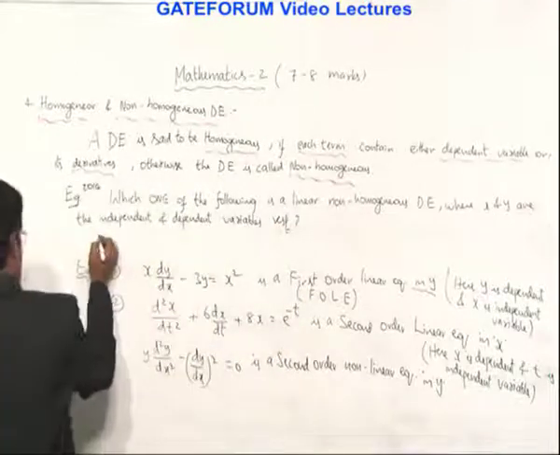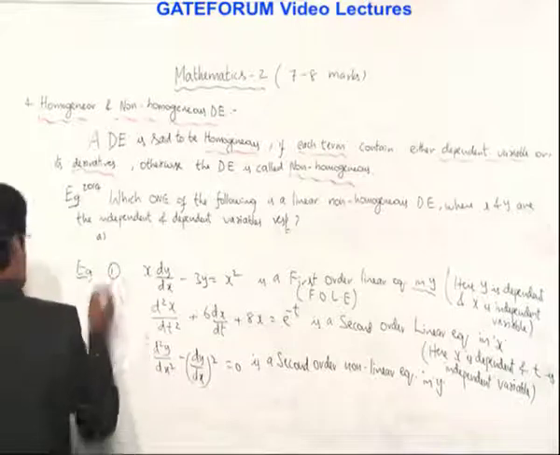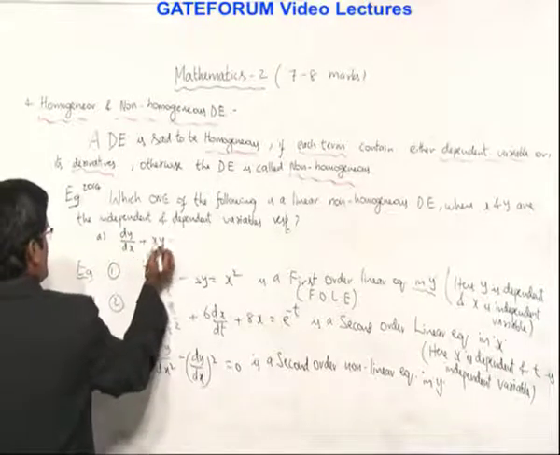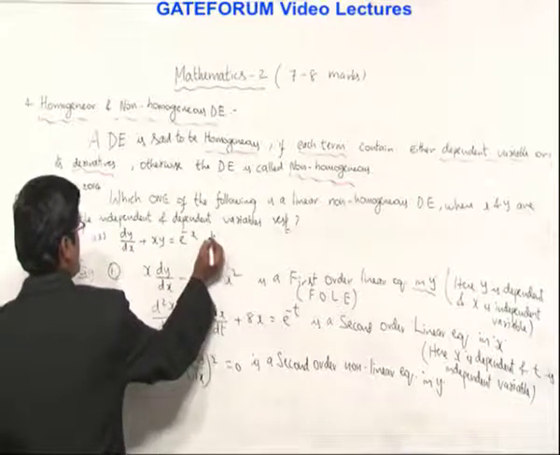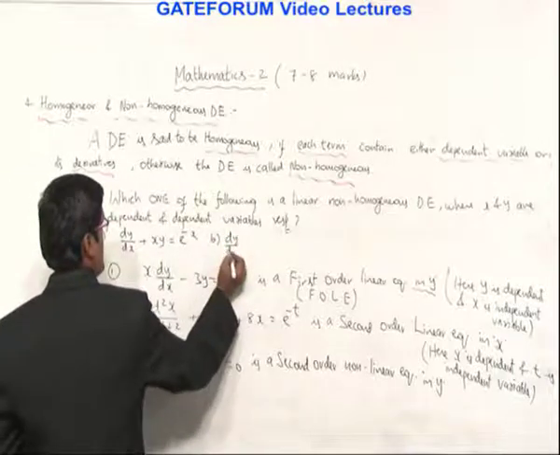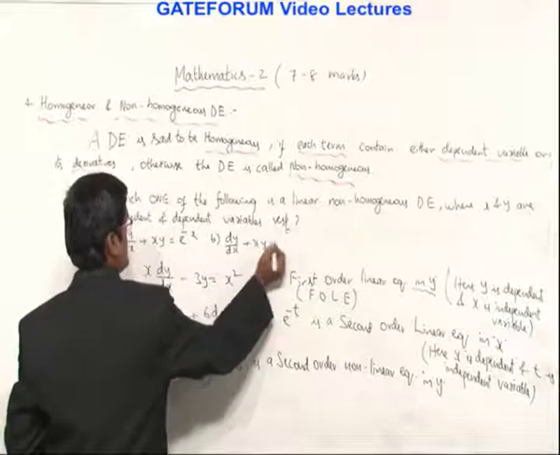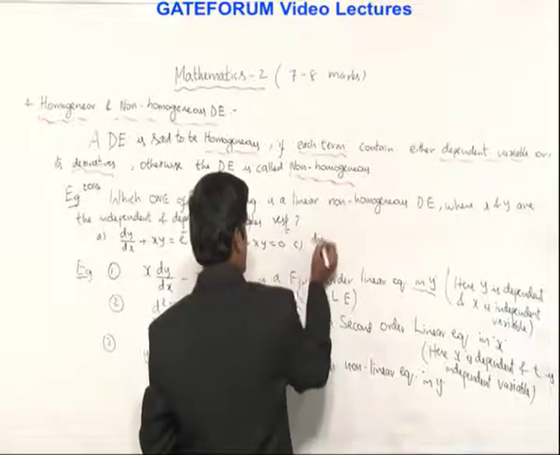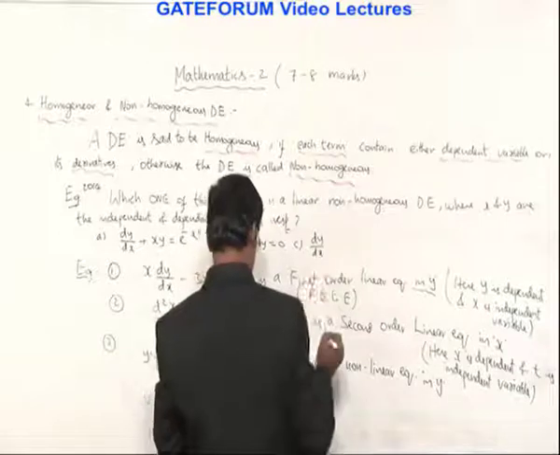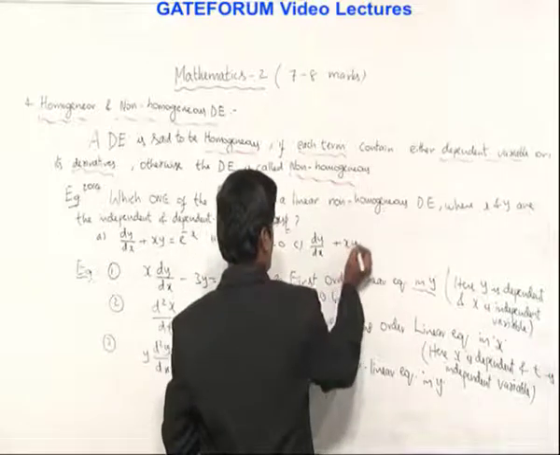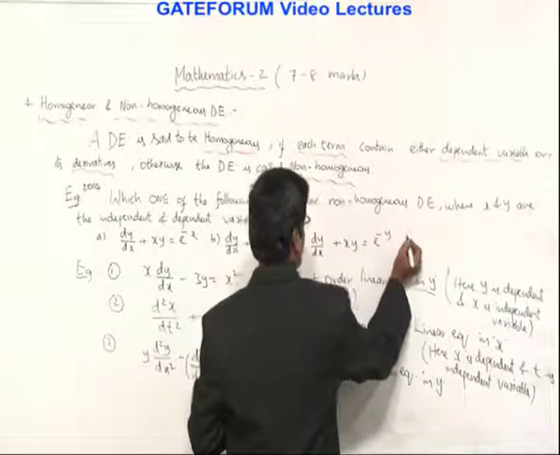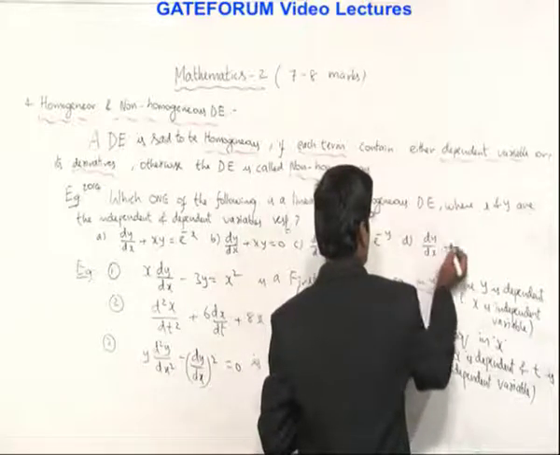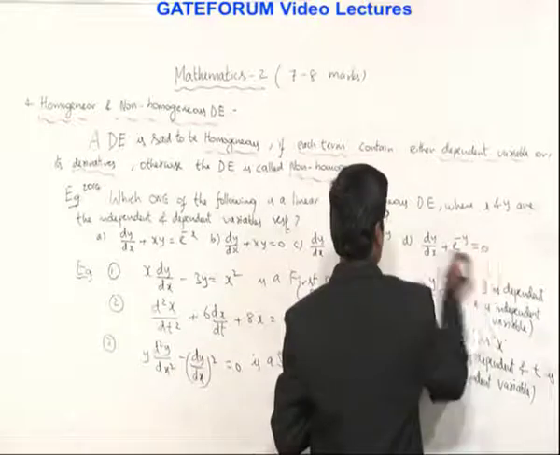A. dy by dx plus xy is equal to e to the power minus x. B. dy by dx plus xy is equal to 0. C. dy by dx plus xy is equal to e to the power minus y. Option D. dy by dx plus e to the power minus y is equal to 0.